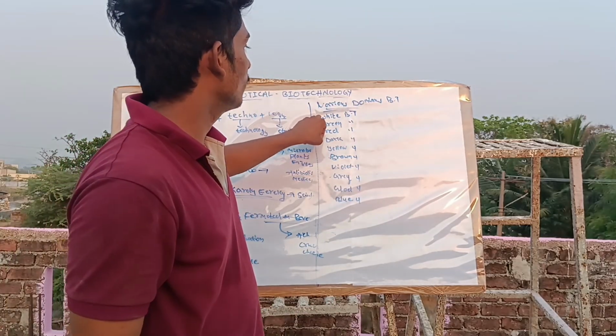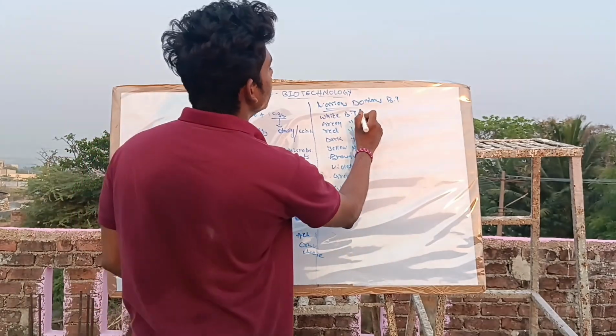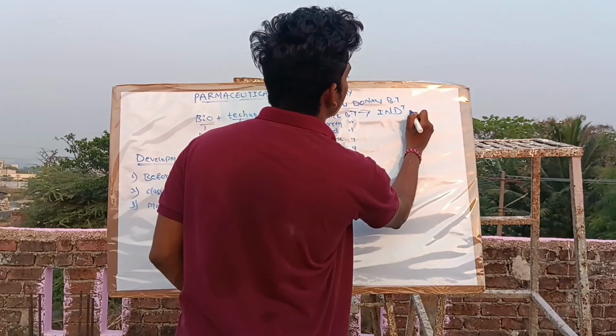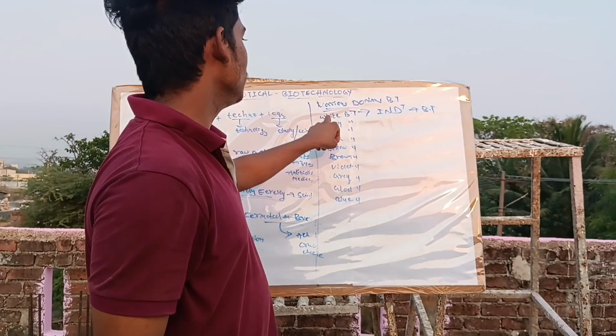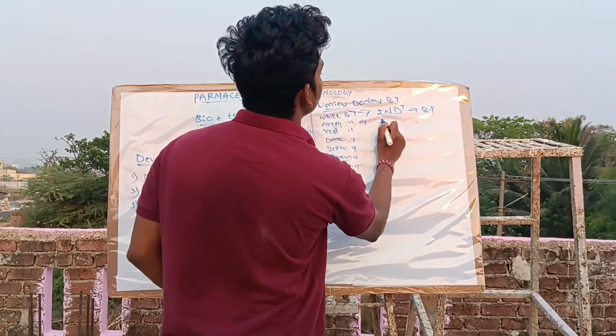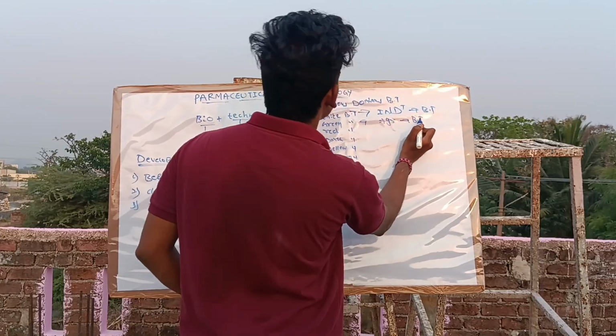First, what is white biotechnology? White biotechnology is used for industrial development. Next, green is for agriculture biotechnology.